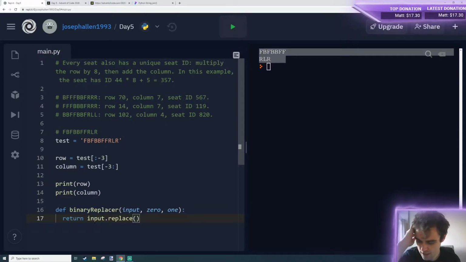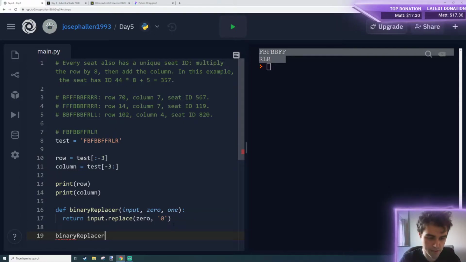Now I think this takes, so if it's front, it's 0. Yes. So I think this takes one string that we're going to replace, so that will be our 0, and then replace it with a character 0. So this 0 in the row string, for example, is going to be front, or F. So let's check that works.